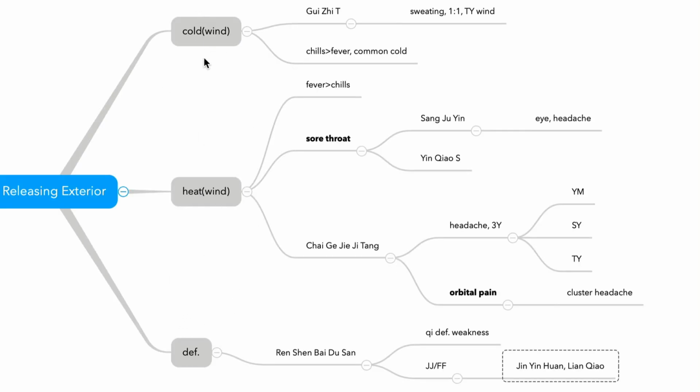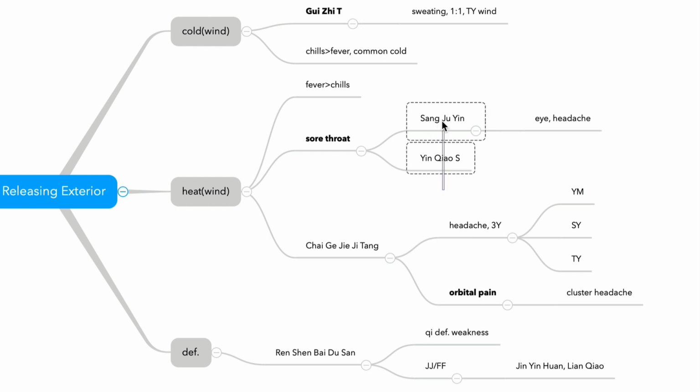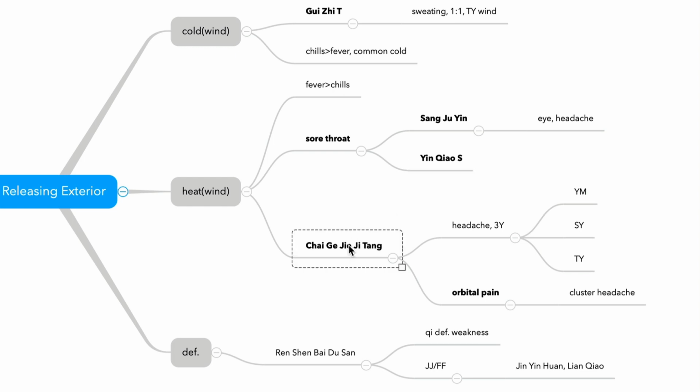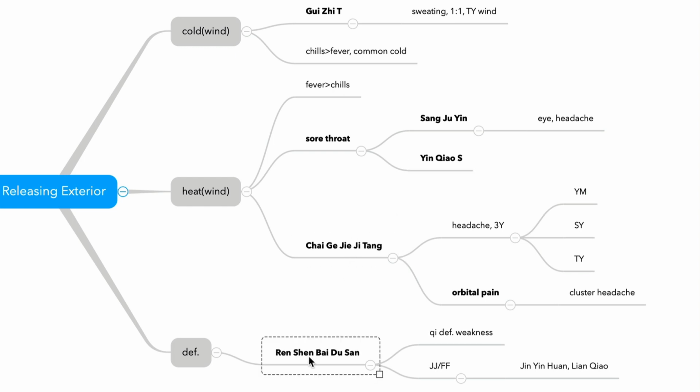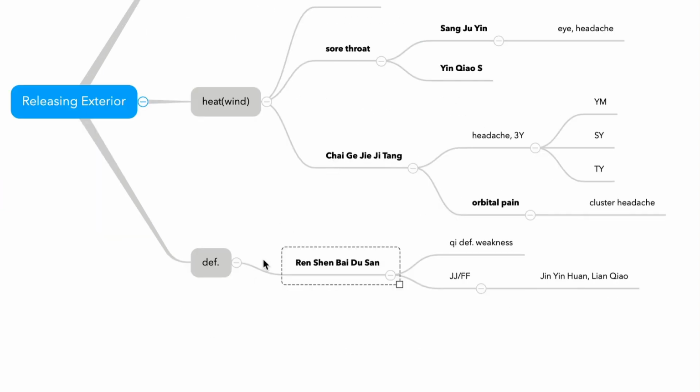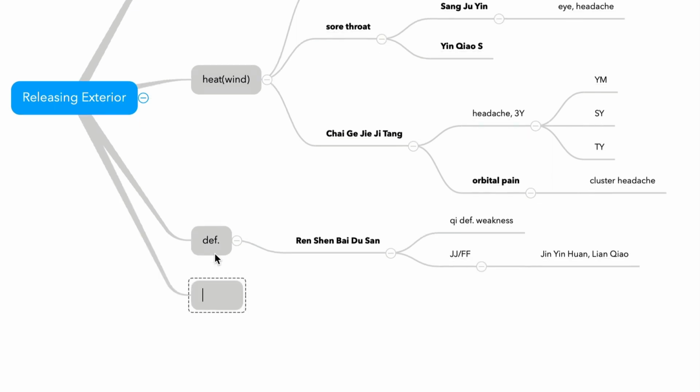So it's simple. Cold, Guizhitang. Heat, Sangju Yin, Guizhitang. And heat with sore throat, Sangju Yin, Yinqiao San. Headache, Chaige Jieji Tang. Deficiency, Ren Shen Bai Du San. These are releasing exterior herbs. And let's add just one more.